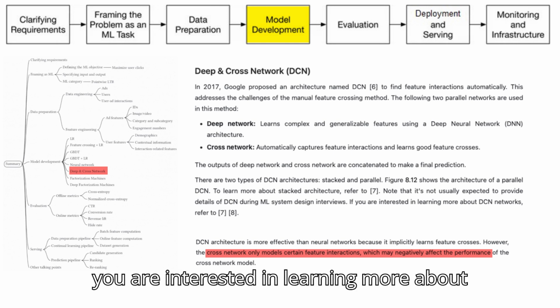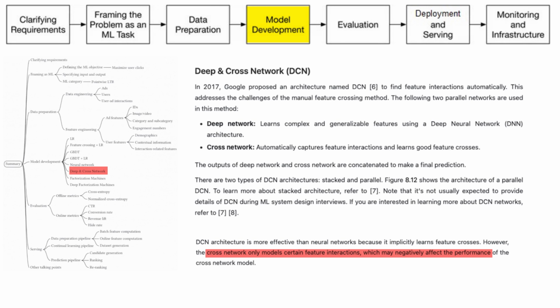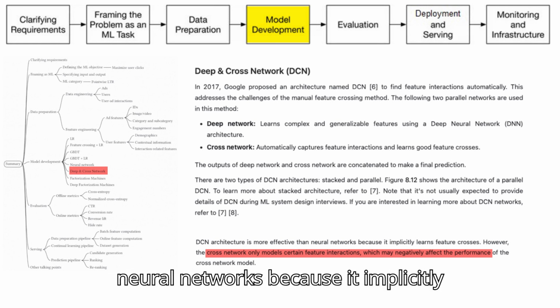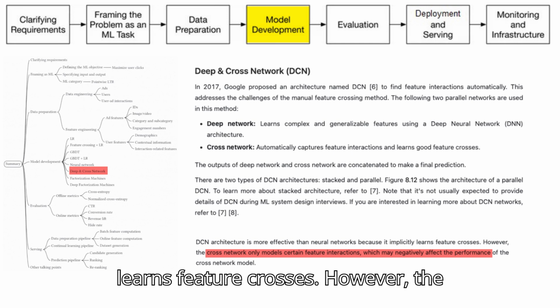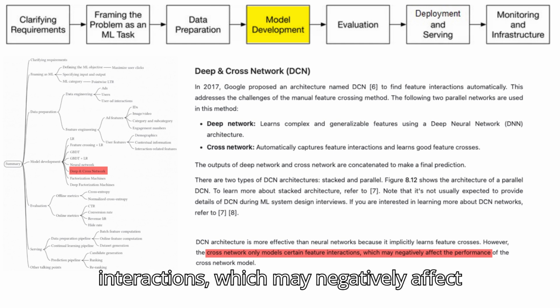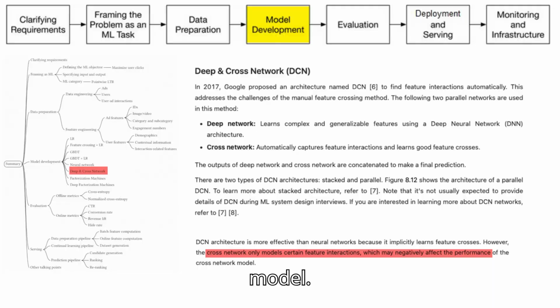If you are interested in learning more about DCN networks, refer to 7, 8. DCN architecture is more effective than neural networks because it implicitly learns feature crosses. However, the cross network only models certain feature interactions, which may negatively affect the performance of the model.